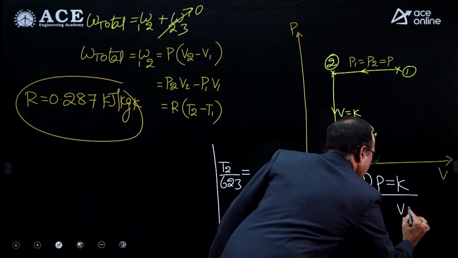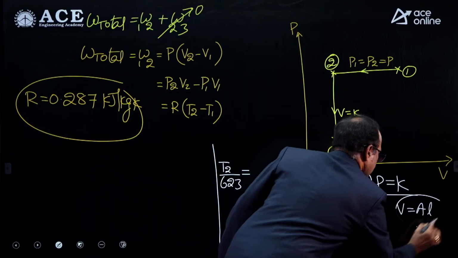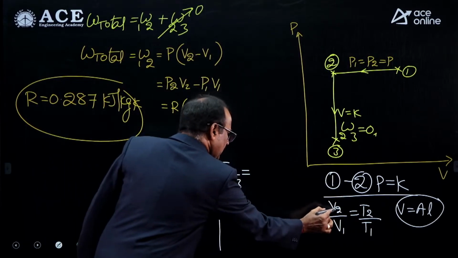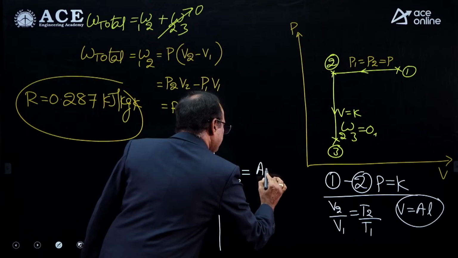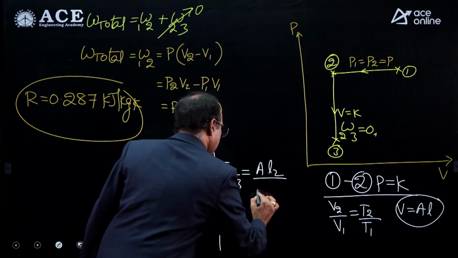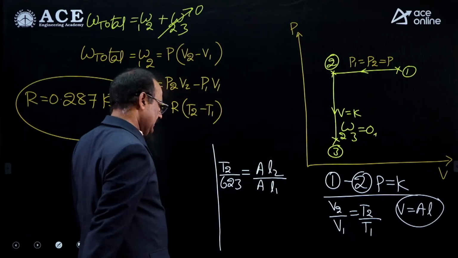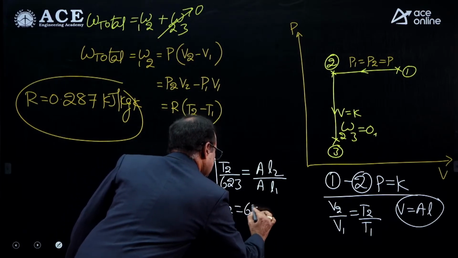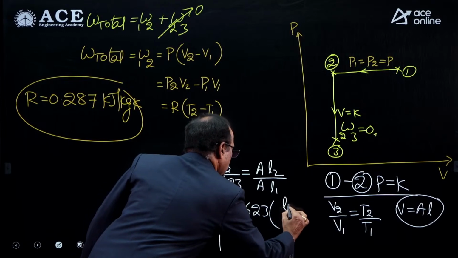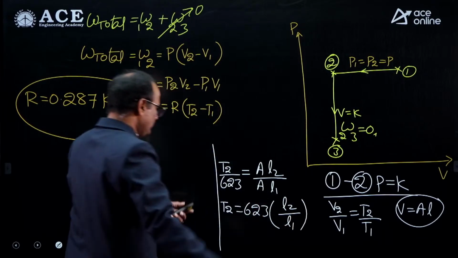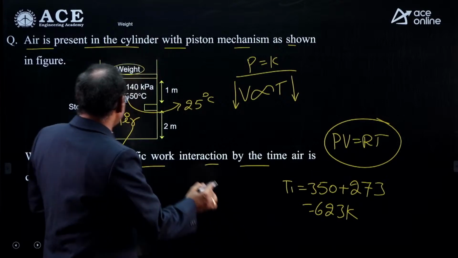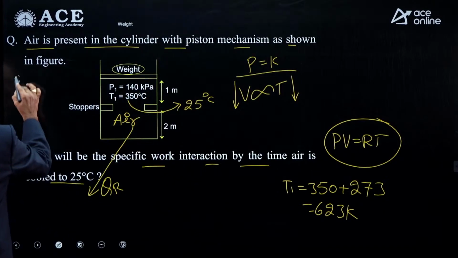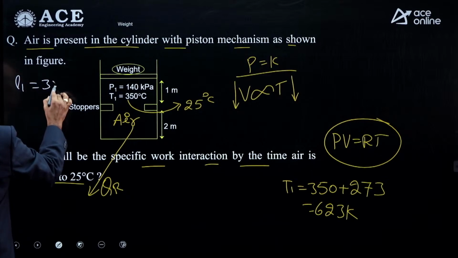Actually volume equals what? Area multiplied by displacement, or the gas-occupied length. Then V2 by V1 can be written as A into L2 divided by A into L1. A cancels. Finally T2 equals 623 into L2 by L1. What are the L values according to the given problem? L1 is the total length, 3 meters.